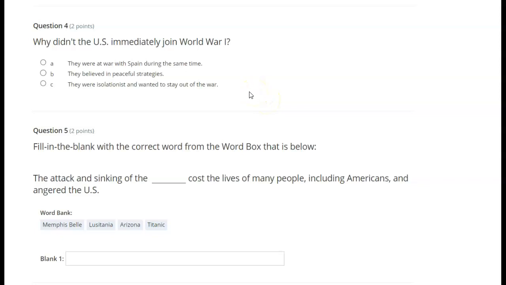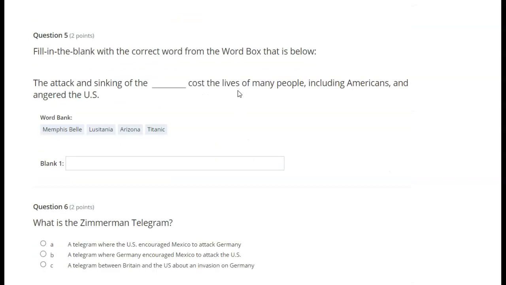Why didn't the U.S. immediately join World War I? A. They were at war with Spain during the same time. B. They believed in peaceful strategies. C. They were isolationist and wanted to stay out of the war.